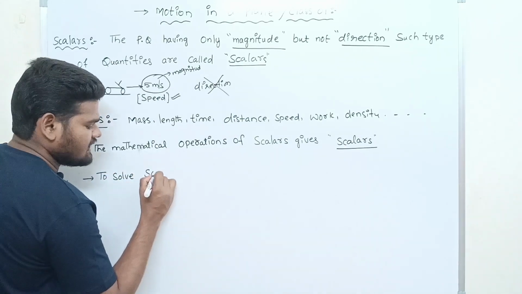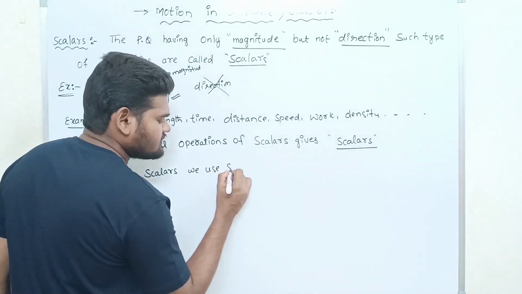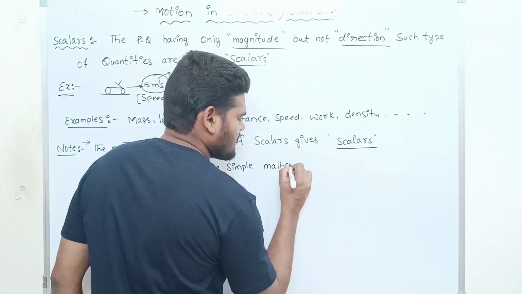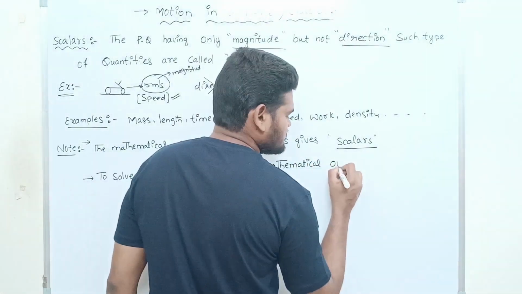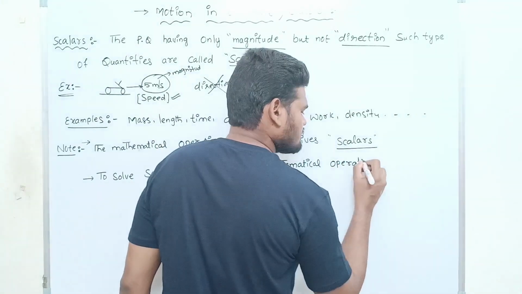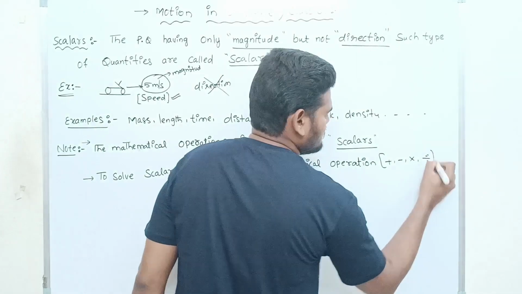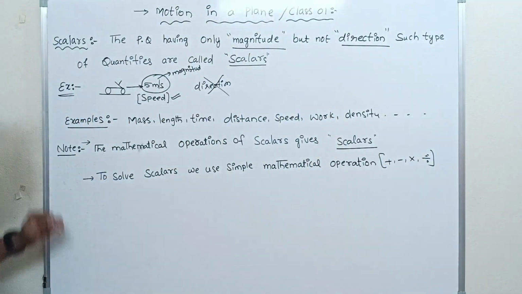Okay. To solve scalars, we use simple mathematical operations like addition, subtraction, multiplication, and division. We use simple mathematical operations. Okay, right.